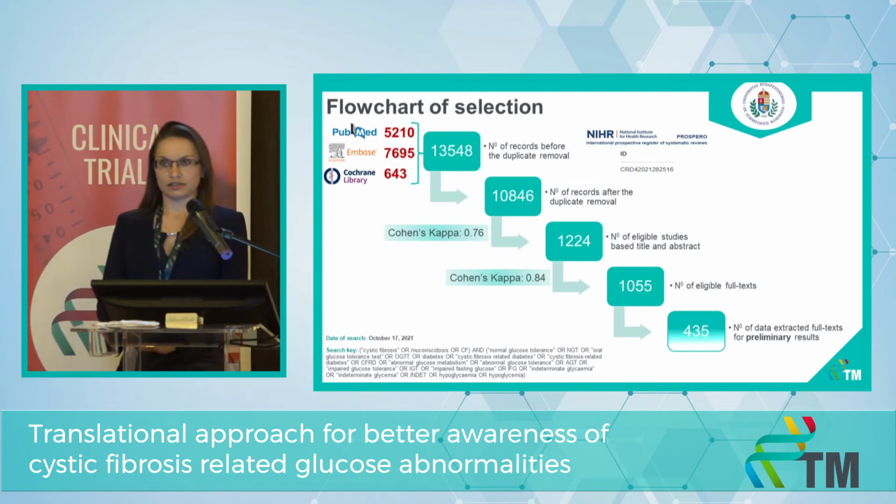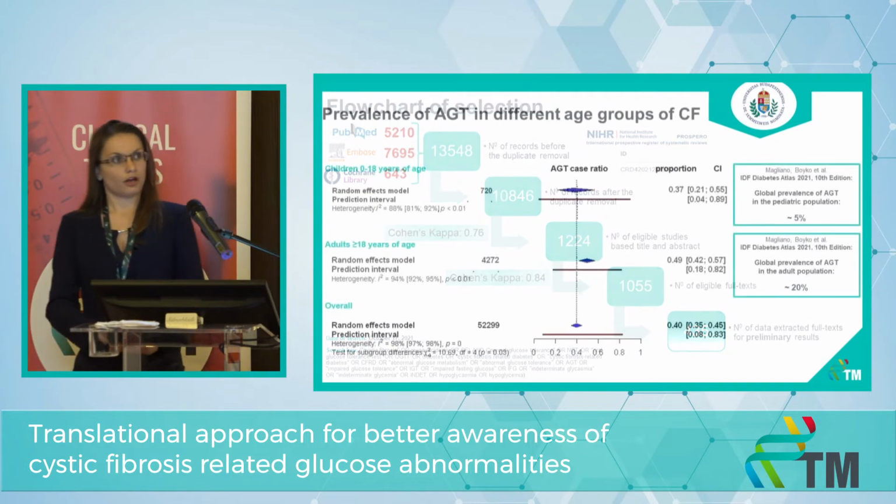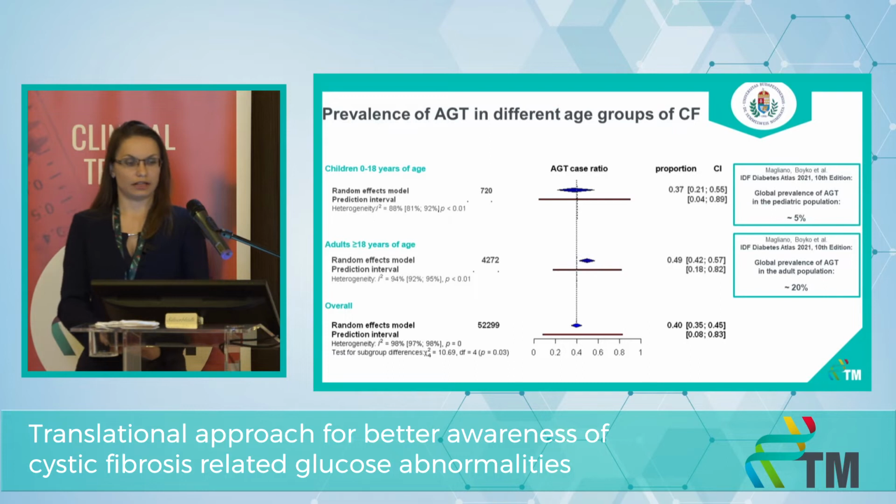After the systematic search and the selection process, we have found 1,000 eligible conference abstracts and articles, and due to the large amount of eligible studies, we haven't finished the data extraction yet, but I would like to show you preliminary results from 435 studies. Firstly, we investigated the prevalence of abnormal glucose tolerance in different age groups of cystic fibrosis. As you can see, the heterogeneity is quite large in every subgroup and in our further outcomes as well.